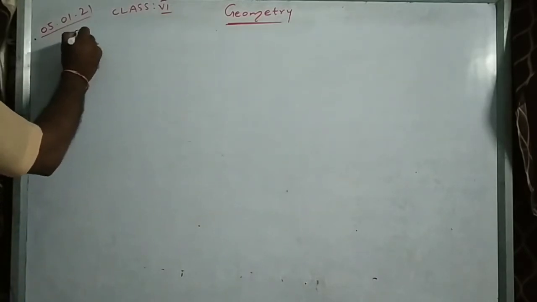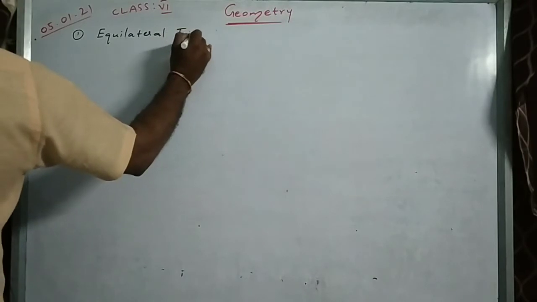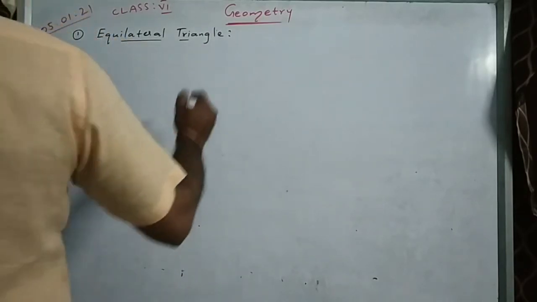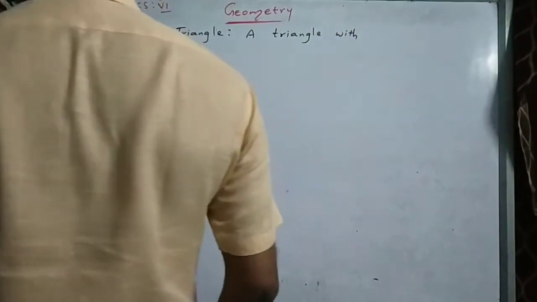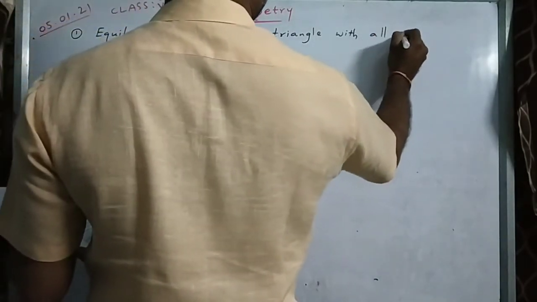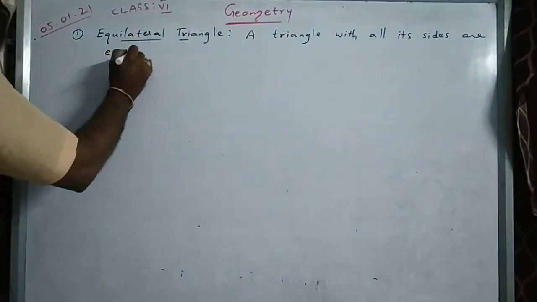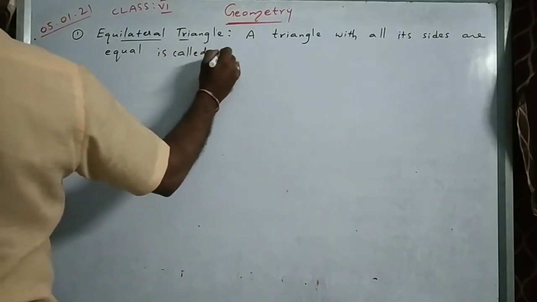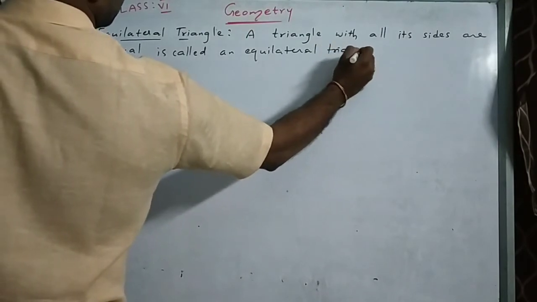First one is equilateral triangle. A triangle with all its sides equal is called an equilateral triangle, right?